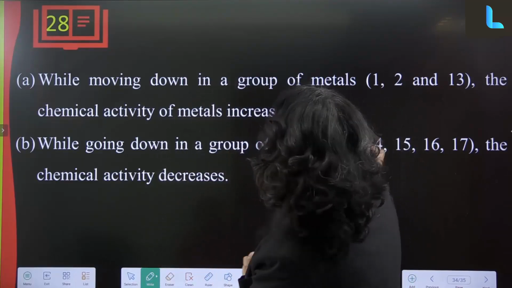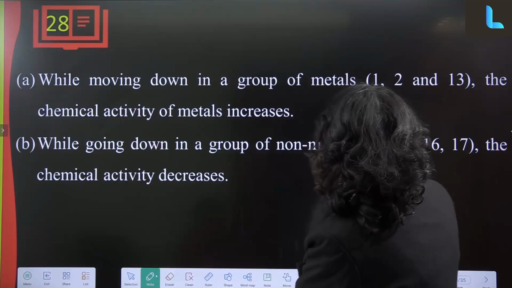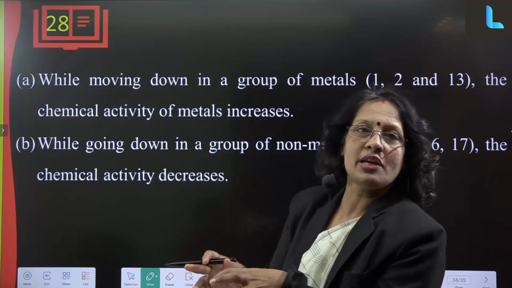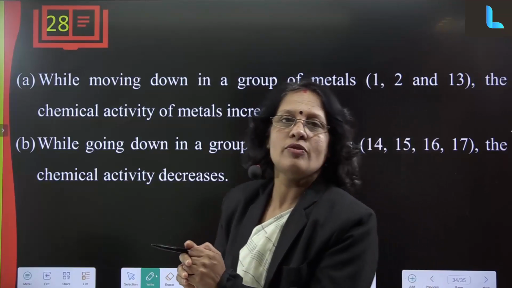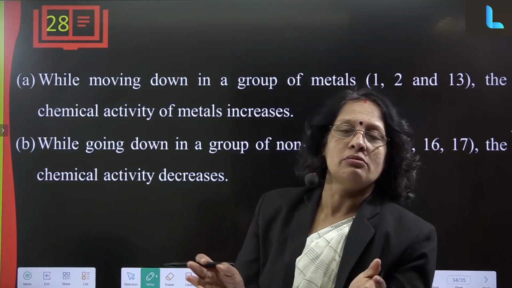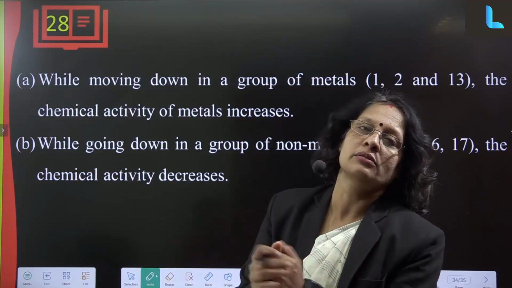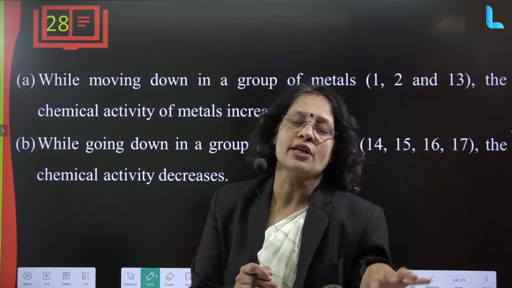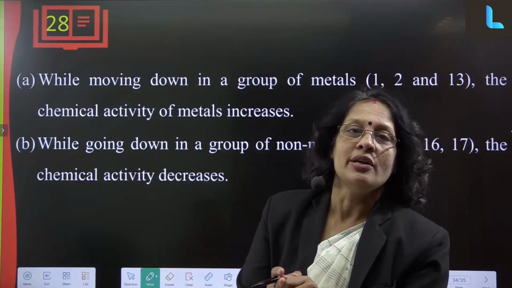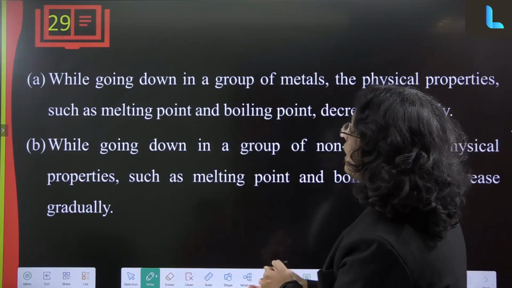While moving down a group, the chemical activity of metals increases, and while moving down a group, the chemical activity of non-metals decreases. Fluorine is the most reactive, so you will not see many laboratory reactions with fluorine, because it reacts instantly, gives a violent reaction, and the reaction cannot be handled easily. So chlorine is the most lab-friendly halogen, because mostly you will study reactions with chlorine. Chlorine's reactions can be controlled and studied. So the chemical reactivity should be comparatively moderate, so we can handle it.